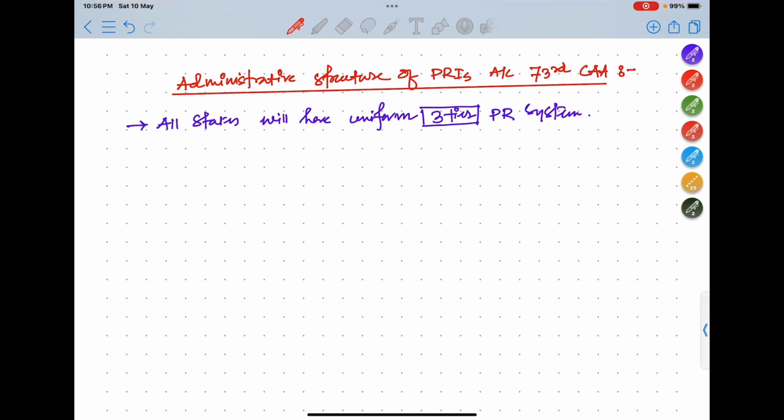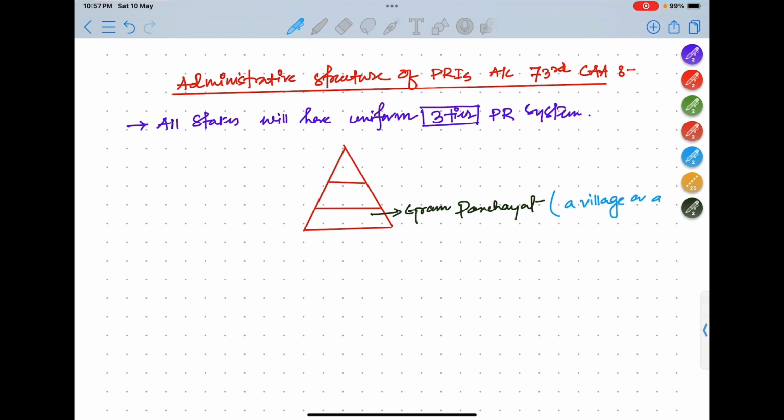So what will be those 3 tiers? Number one is Gram Panchayat. And what will it cover? Basically it will cover a village or a group of villages. This will be called Gram Panchayat.